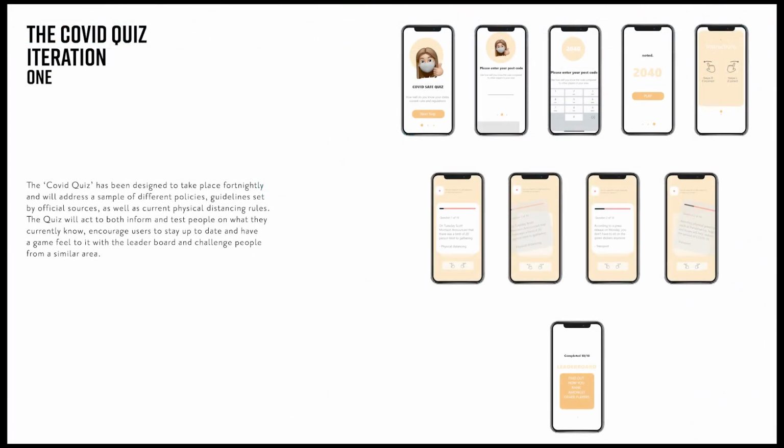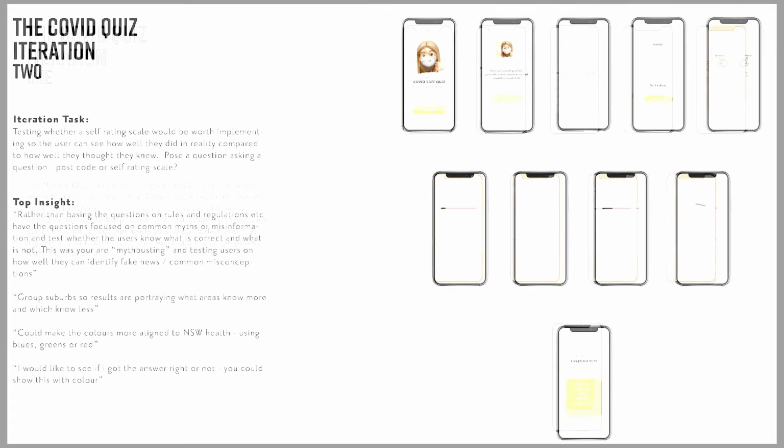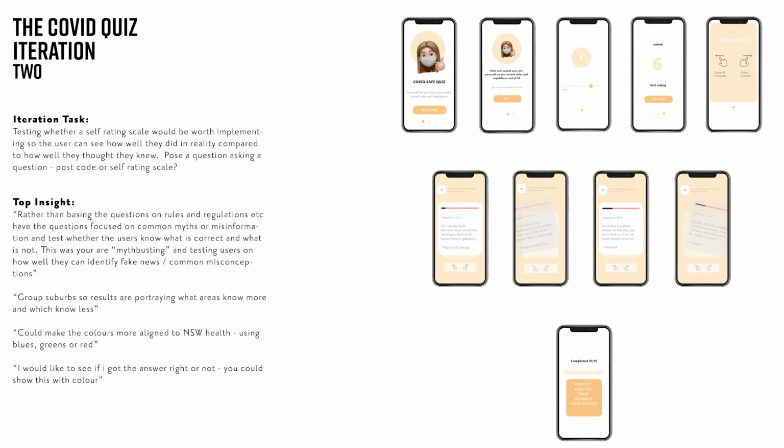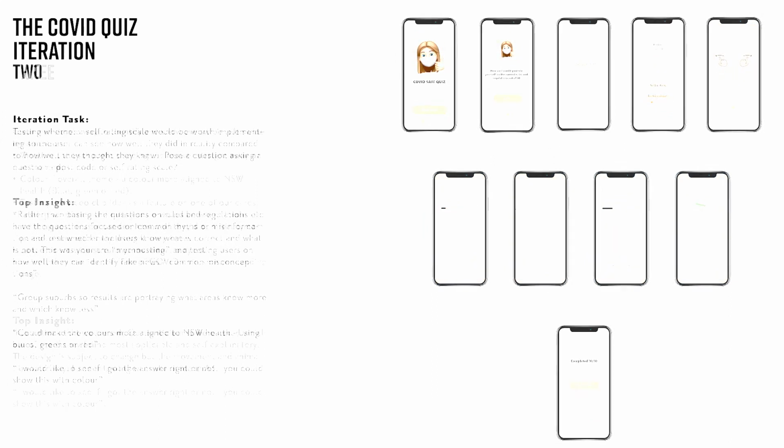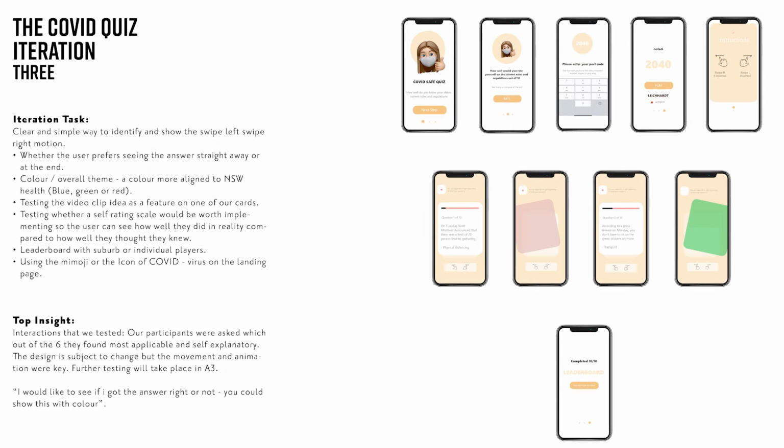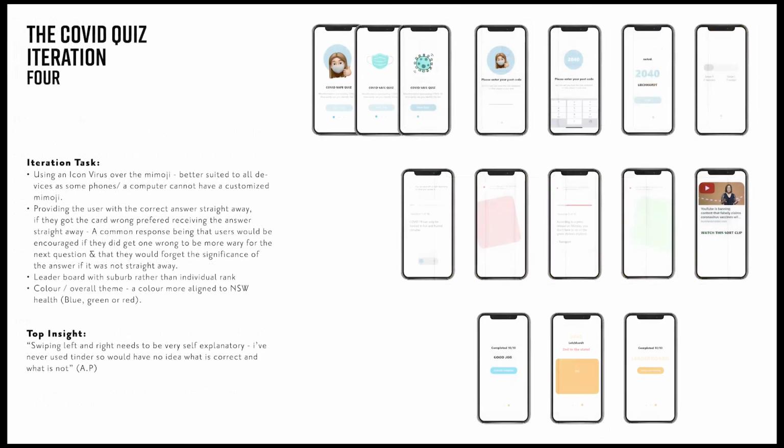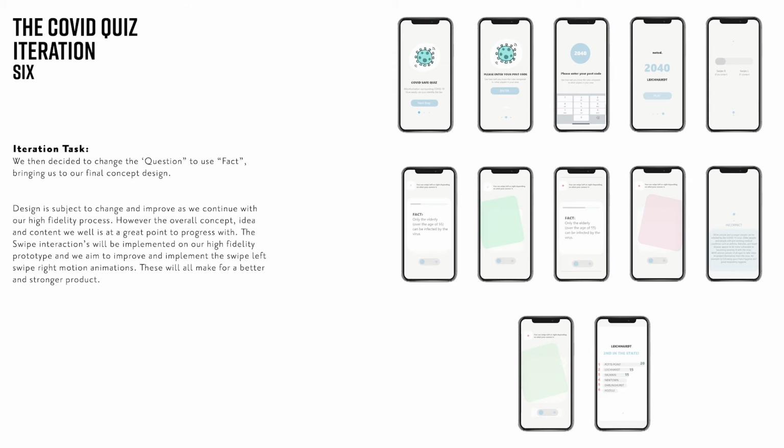So we went through various stages of testing, and we had 6 iterations in total. And we also tested some key interactions with the swipe left, swipe right, because we found that this was the most important aspect of the app, and making it quite intuitive rather than having to be like swipe left, swipe right. So we wanted to come up with a very self-explanatory movement and animation to help with that.